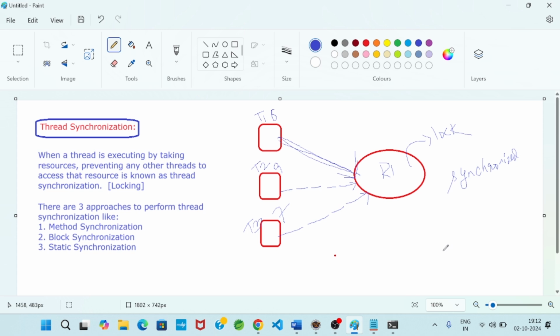We will see an example program, and we will see what output we get without synchronization and what output we get with synchronization.